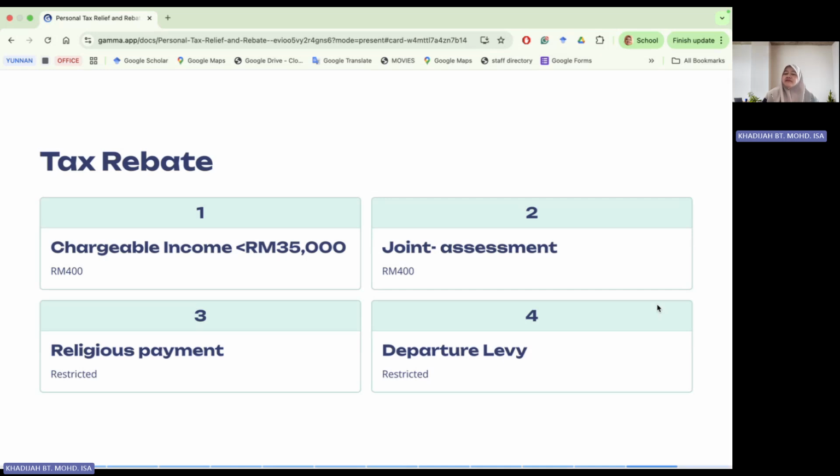Similarly, for your departure levy, if you have to pay for your departure levy, for example, if you go for Umrah, you go for Haj, so this amount is given as a rebate. But this one, you can only claim every 2 years.